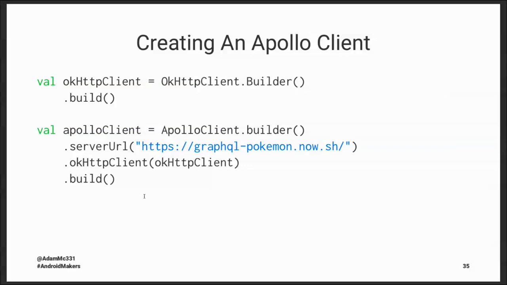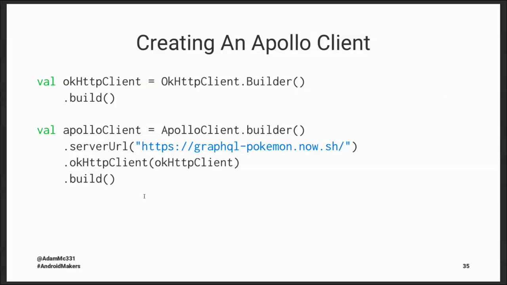One really nice thing about using OkHttp under the hood is that if you are working on an app that is currently using Retrofit and you want to migrate to GraphQL, which I talk about in depth later, you may already have your own HTTP client defined in your app, one that uses custom logging interceptors.